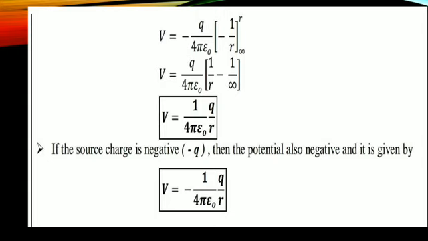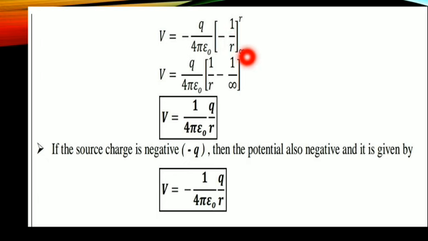Followed by this, V is equal to minus q by 4 pi epsilon naught outside, minus, because integral of 1 by r square, that is 1 by x square, is equal to what? The square will cancel. Now what will we get? 1 by r, closing the bracket, from infinity to r. Now I am substituting the upper limit first and then the lower limit. What is the upper limit? r.